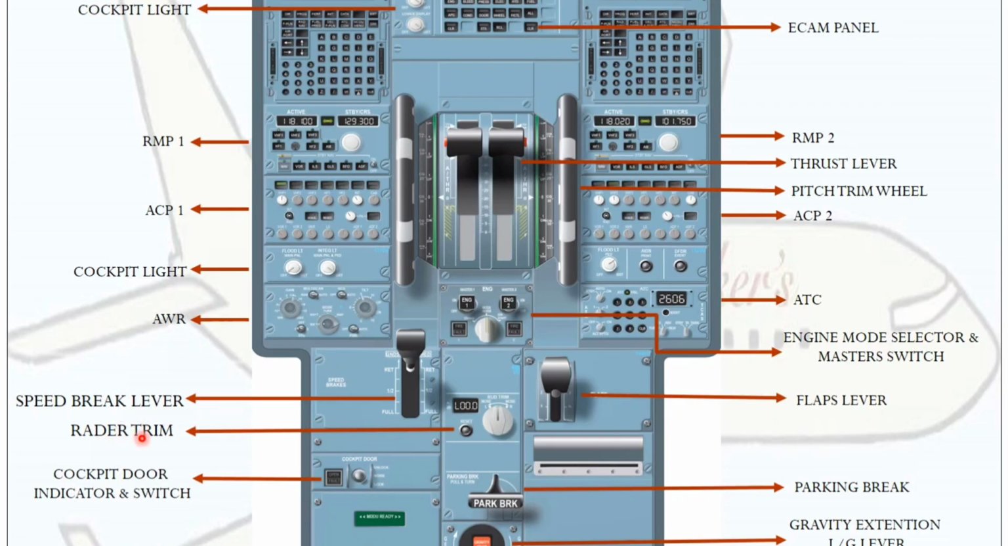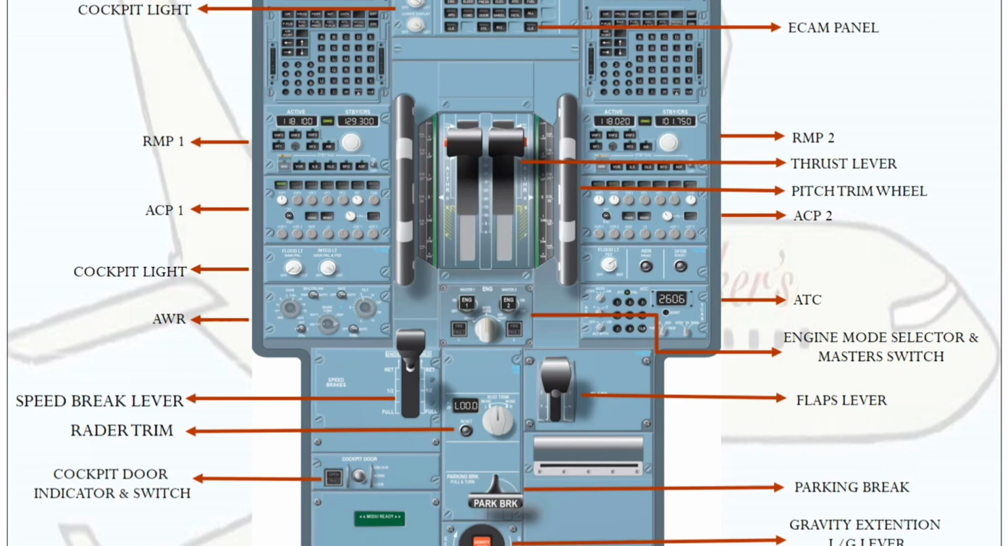Next one is rudder trim. The rudder trim is normally used for single engine operations to adjust the rudder, and this knob is used to choose whether we need right rudder or left rudder deflection. Next, we have a small window showing how many degrees it is turned. Next you can see one small push button. This push button is for resetting the rudder trim. And next one is the cockpit door indicator switch, which is used to lock the cockpit doors.